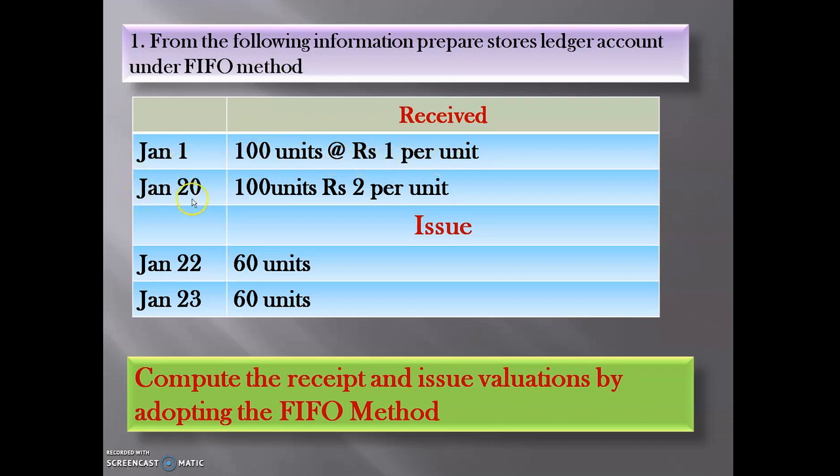On January 20 it received 100 units at the rate of rupees 2 per unit. On January 22 it will issue 60 units to the production department. Compute the receipt and issue valuations by adopting the FIFO method.